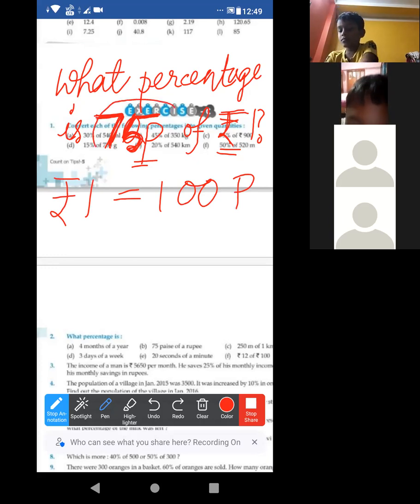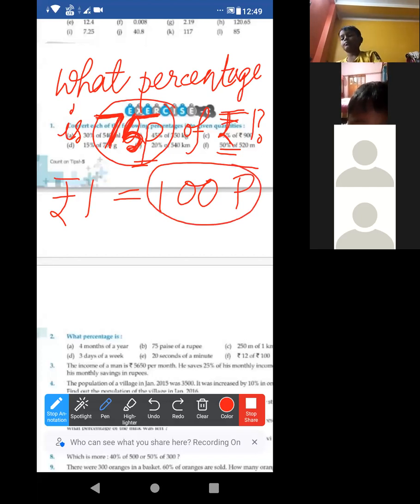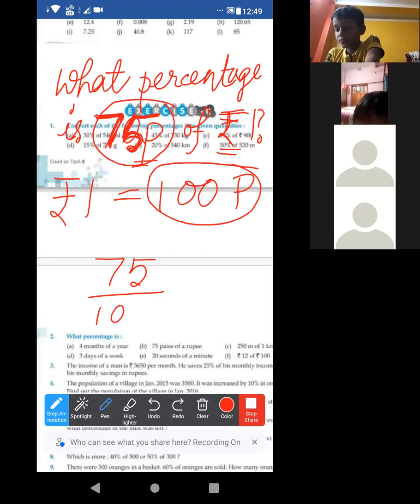Now, 75 paise is what percentage of this 100 paise? That means it is nothing but the ratio. 75 is out of 100. Out of 100, it is 75.